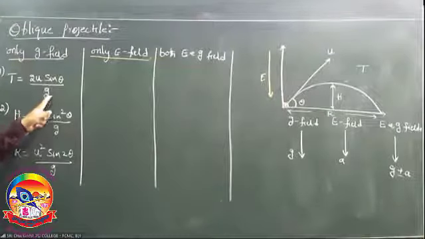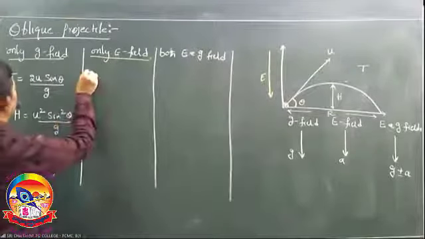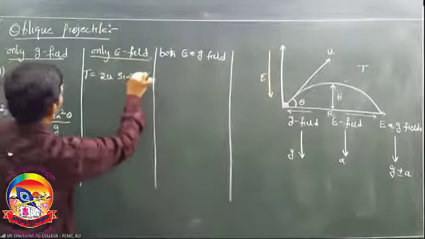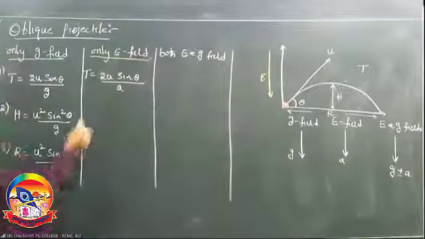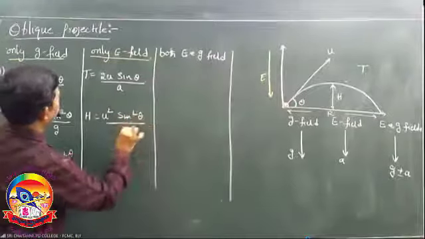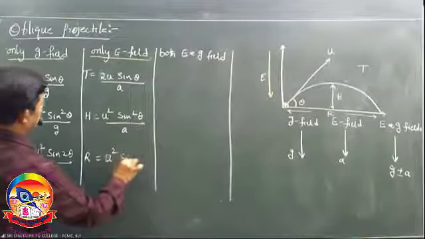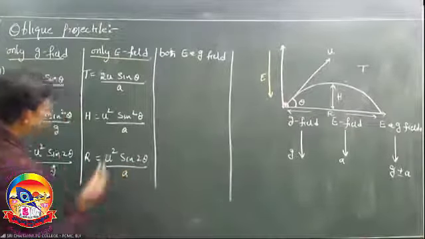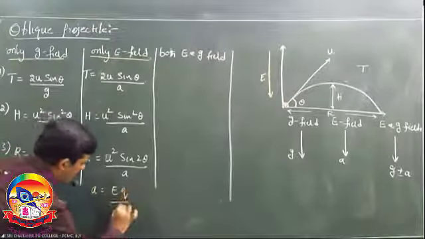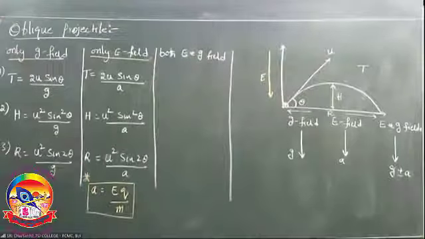Replace this g with a, right? Come on, what comes? T is 2u sin theta by a. H is u square sin square theta by a. R is u square sin 2 theta by a. Again, what is a? It is qE by m. In place of a, qE by m.